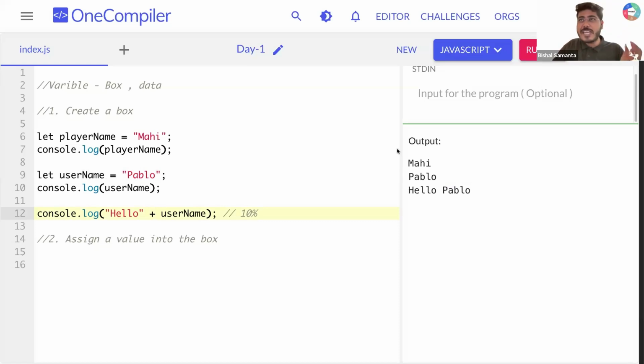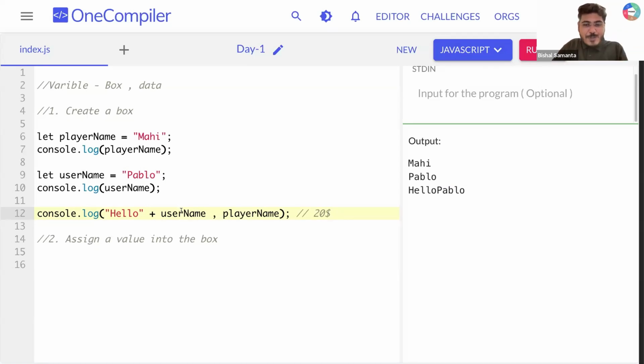Instead of a comma, if I write plus, what am I supposed to get? Hello Pablo, without having any space. Is the game clear right now? Let's say I'm writing something like that: Hello, then plus username, and after that I'm writing player name. It's a $20 question. Let's see who is able to give the answer.